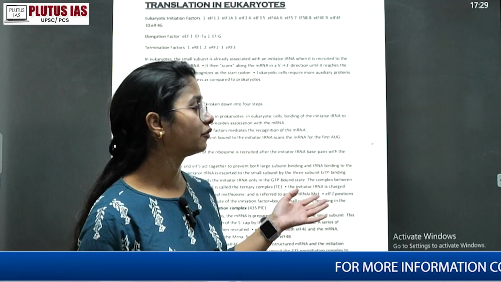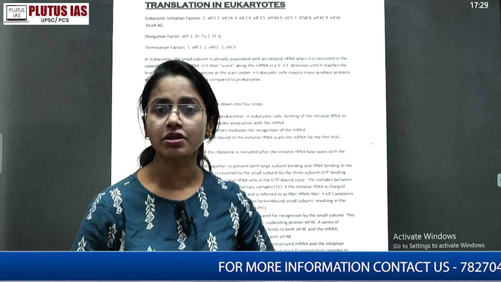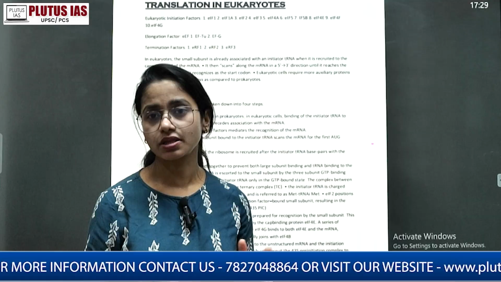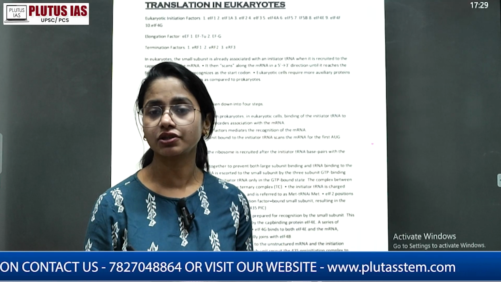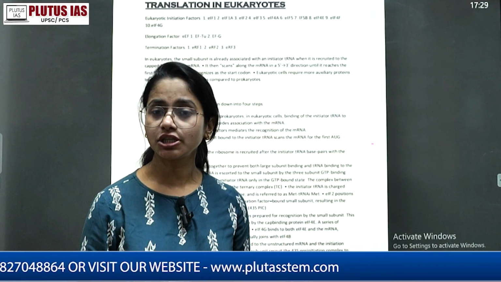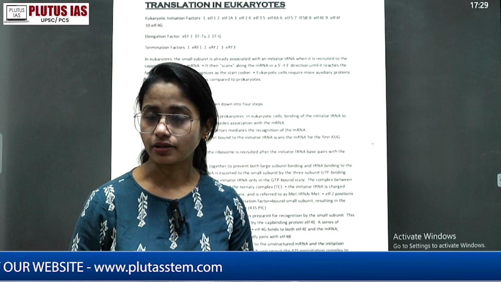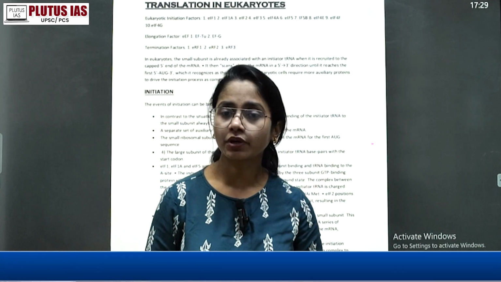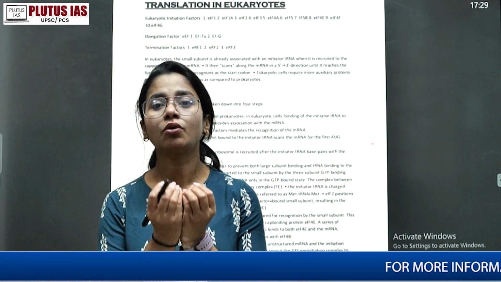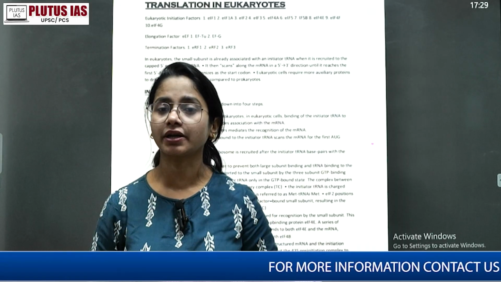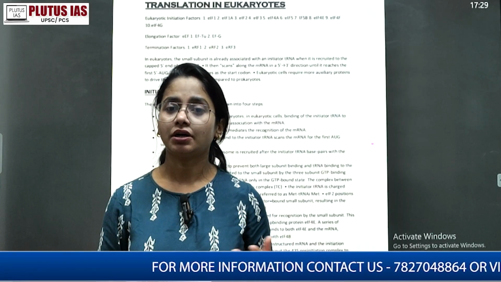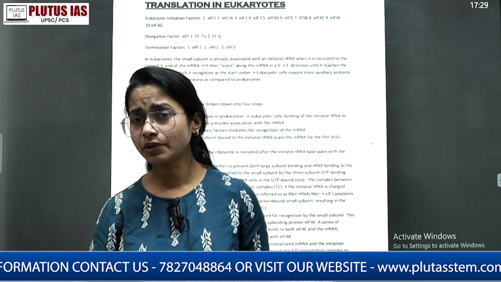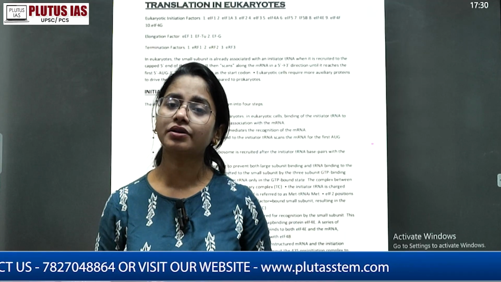Before starting translation, the basic thing we know is what translation is and how the process occurs in three steps: initiation, elongation and termination, and what major things occur in those steps. Whether in prokaryotes or eukaryotes, the codons are present in the mRNA transcribed during transcription. After post-transcriptional modification, the mRNA exits the nucleus and enters the cytoplasm.